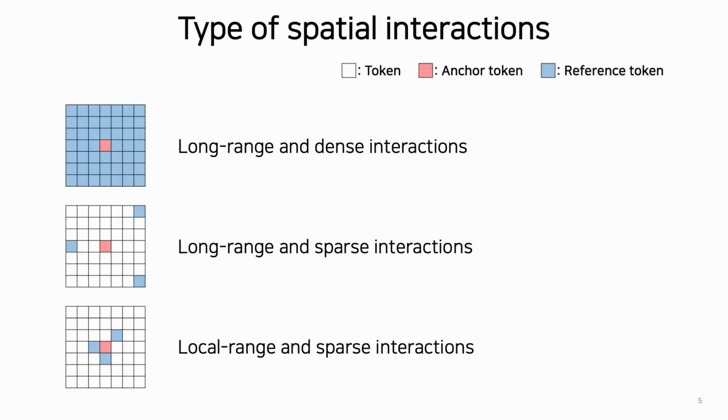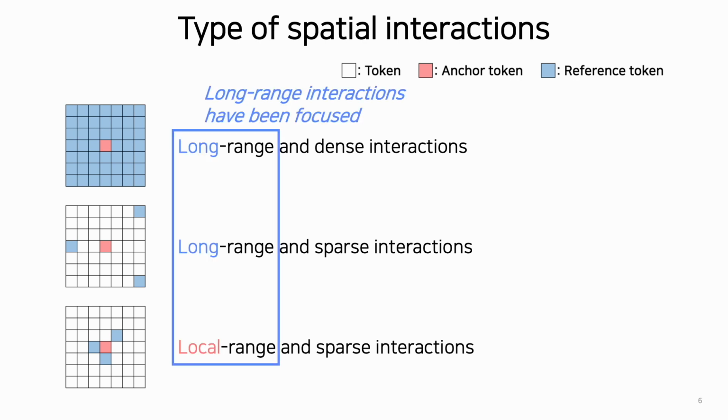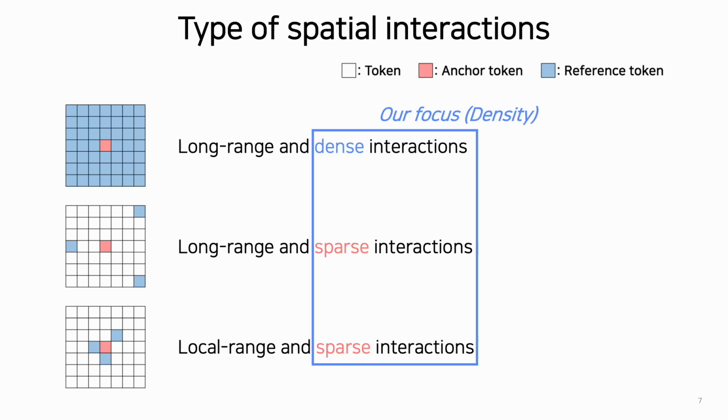We can categorize the spatial interactions as shown in the figure. The first is long-range and dense interactions. The second is long-range and sparse interactions. And the third is local range and sparse interactions. Previous works have focused on the property of long-range interactions. In this work, we explore the density to understand the attention mechanism.